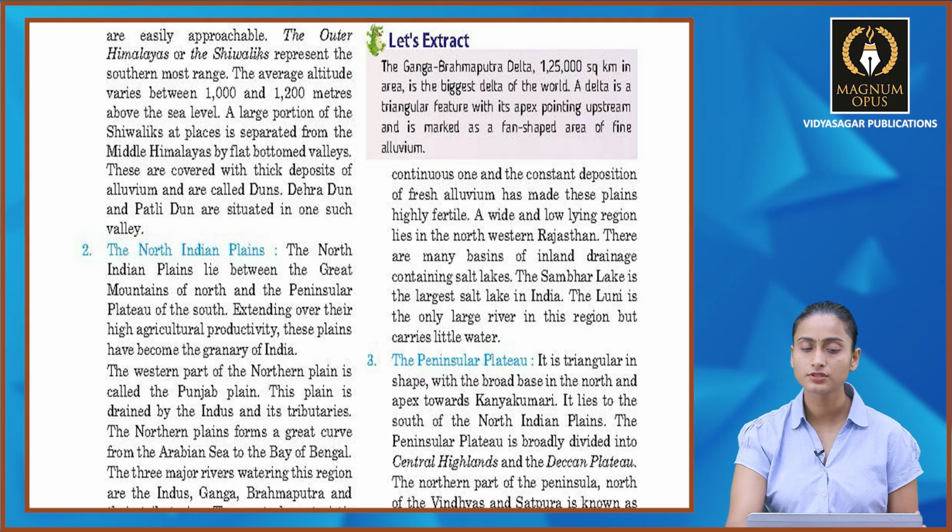The outer Himalayas or the Shivaliks represent the southernmost range. The average altitude varies between 1,000 and 1,200 meters above the sea level, and a large portion of the Shivaliks at places is separated from the middle Himalayas by flat-bottomed valleys, and these are covered with thick deposits of alluvium and are called dunes. Dehradun and Patli Dun are situated in one such valley.